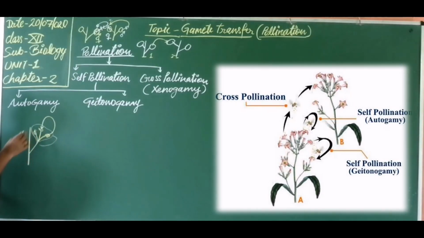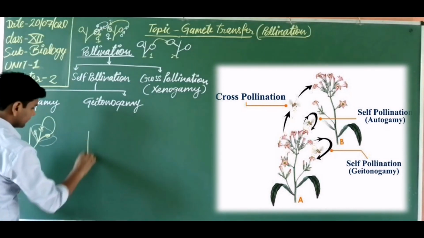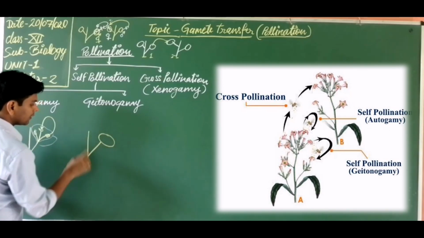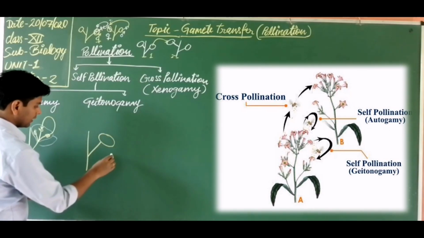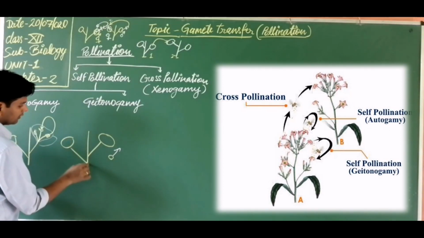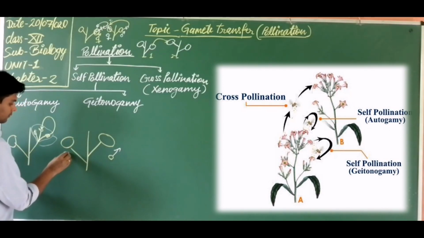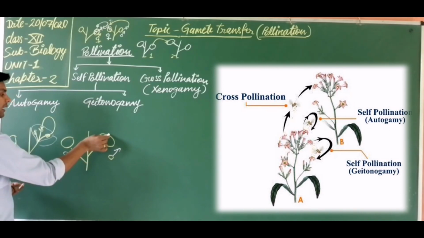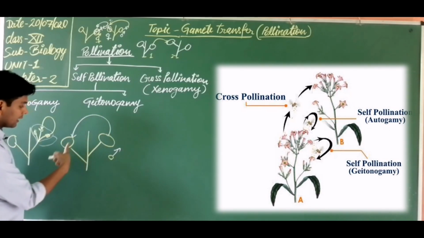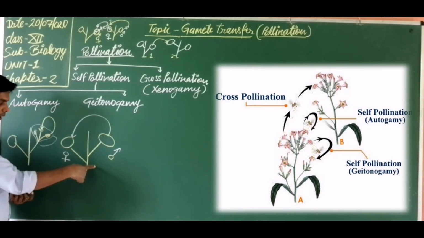But when this is another flower, where this one is the male flower and this one is the female flower, the pollen grain is transferred from one flower to another flower of the same plant.